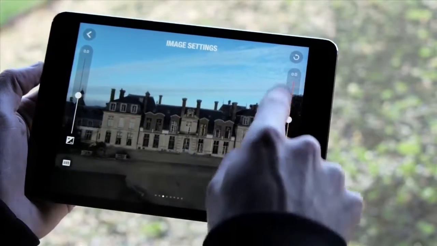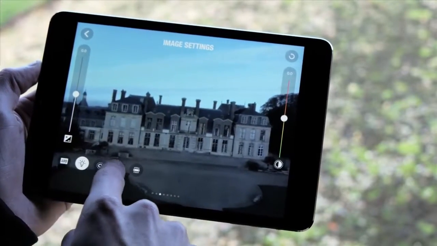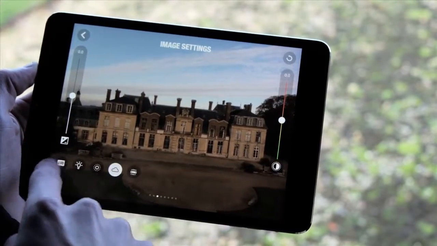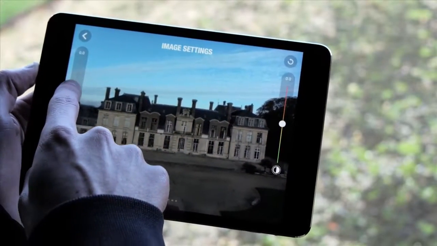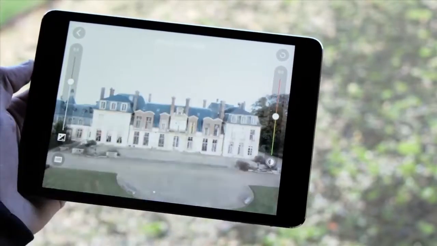In order to fine-tune the color balance, go into the menu settings and go to Image Parameters. To increase or reduce the exposure of your videos or photos, slide the cursor situated on the vertical bar to the left.